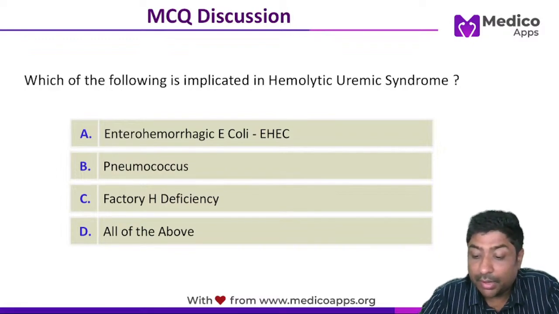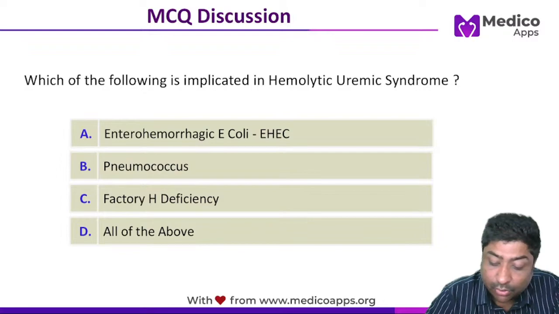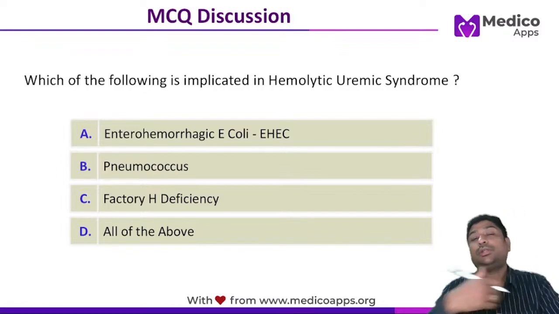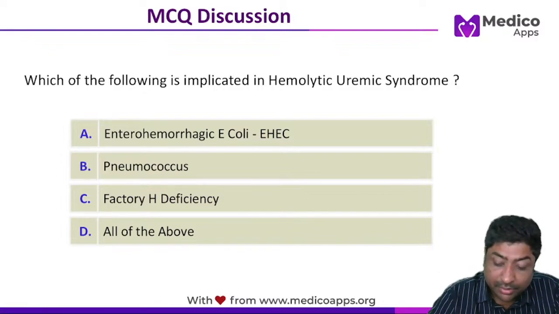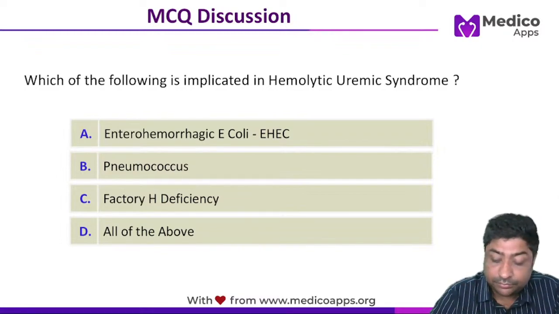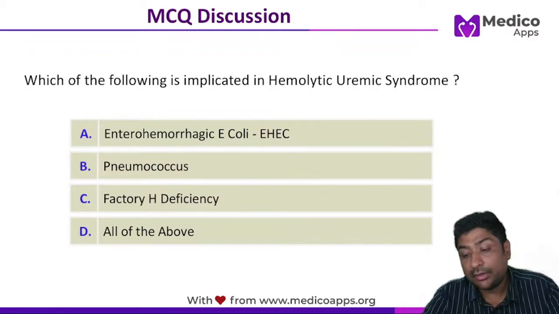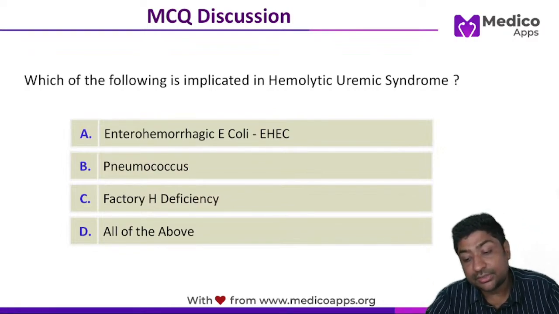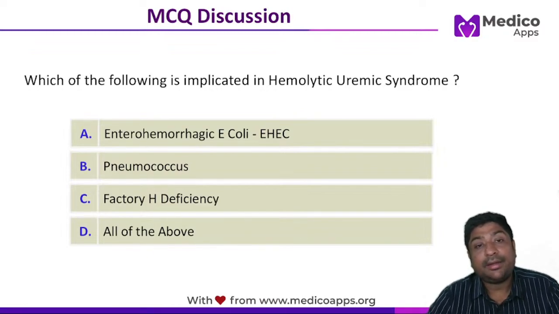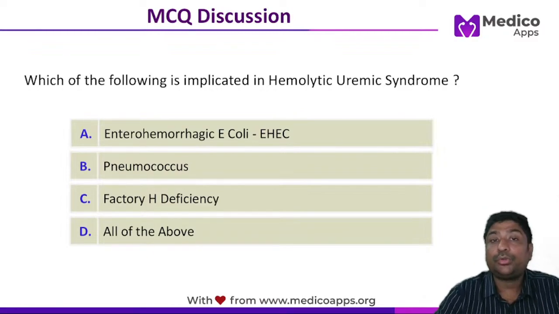Typically, the purpura is seen on the extensor aspect. I'm giving you another hint: the extensor aspects of the body. What is that? So remember, Henoch-Schonlein purpura is the cause of non-thrombocytopenic purpura. Is it clear? So this is all the clinical manifestation.